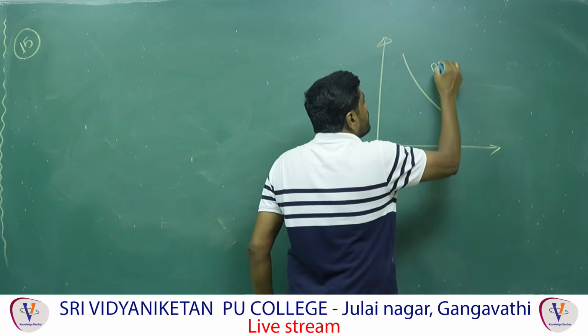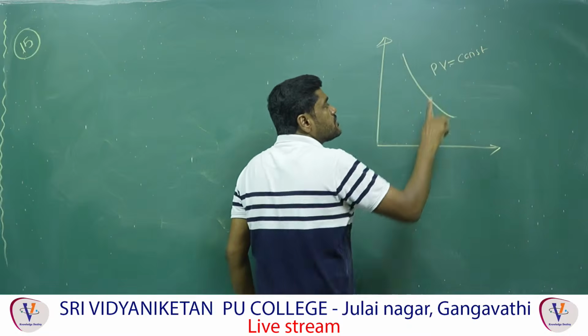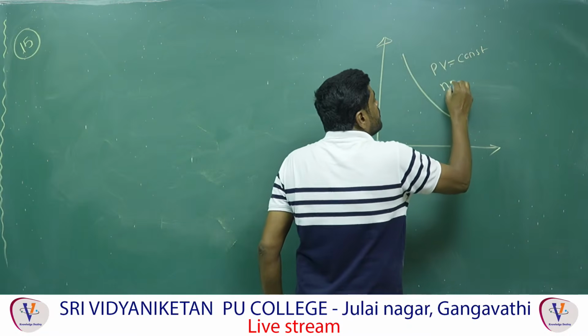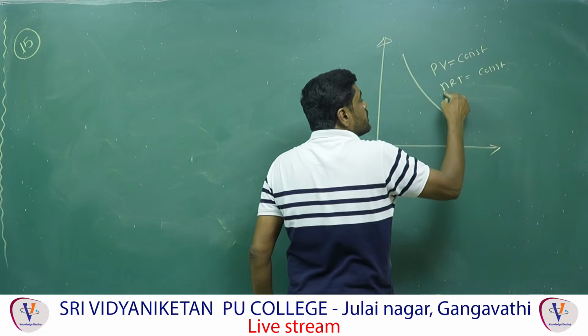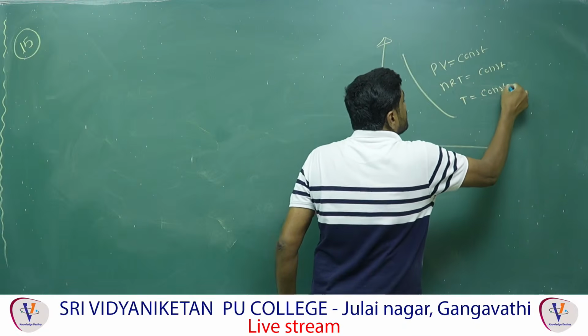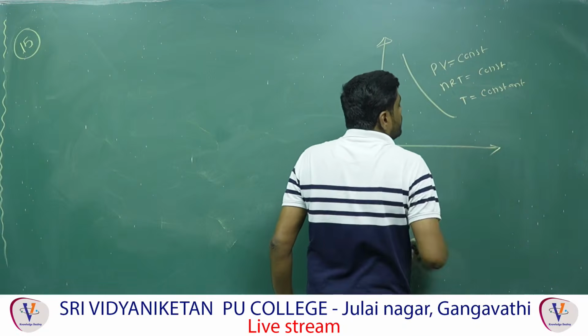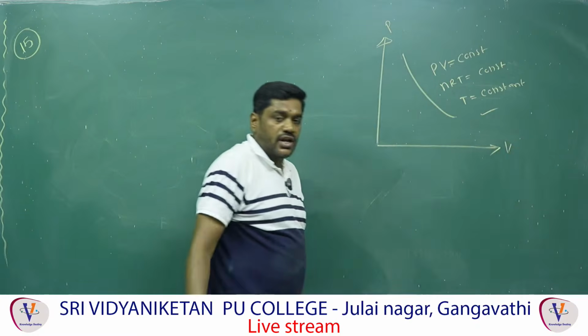Here they mentioned PV is equal to constant. When PV is equal to constant, PV is equal to nRT, which is constant. When nRT is equal to constant, n and R are both constant. Therefore, T is equal to constant. Therefore, the first graph is correct only. So that is a direct answer. Now, the first graph is okay.